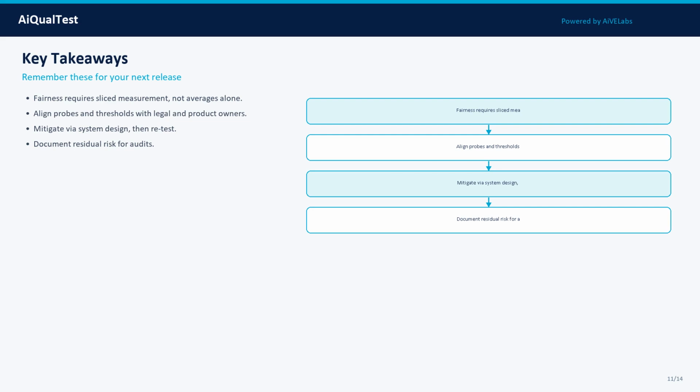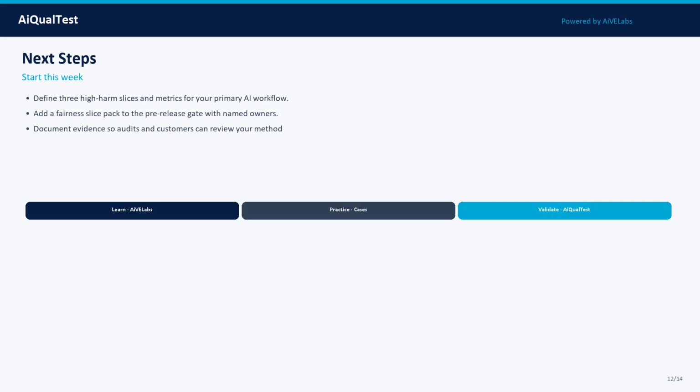Takeaway 1: fairness requires sliced measurement, not averages alone. Takeaway 2. Align probes and thresholds with legal and product owners. Takeaway 3. Mitigate via system design, then retest. Takeaway 4. Document residual risk for audits. Write these into your team wiki and release checklist so they survive staffing changes.